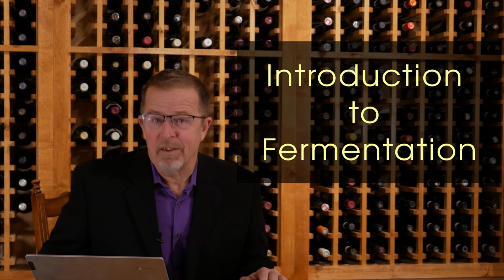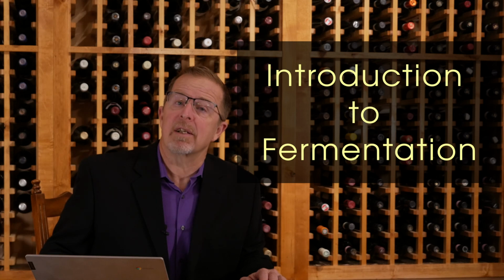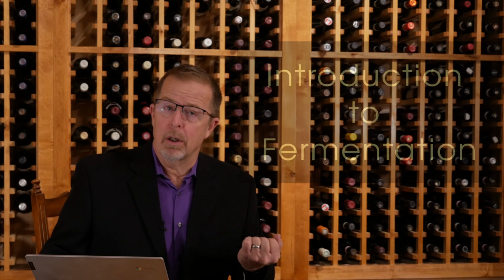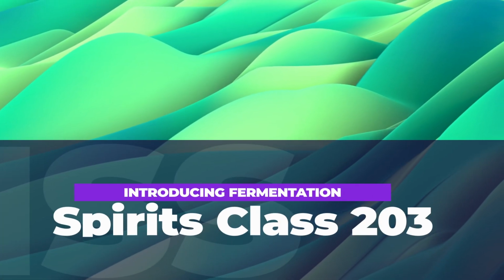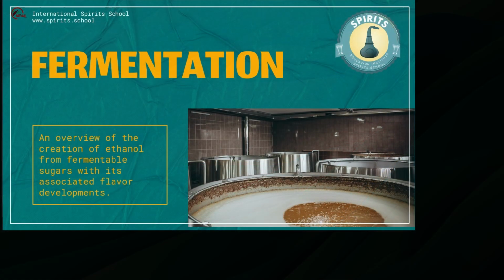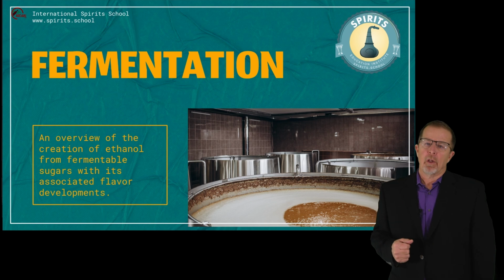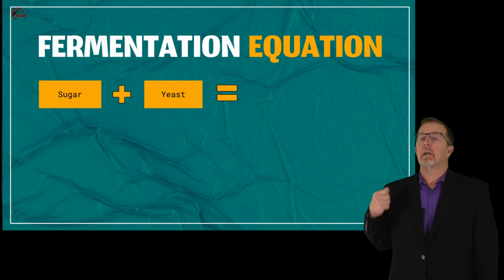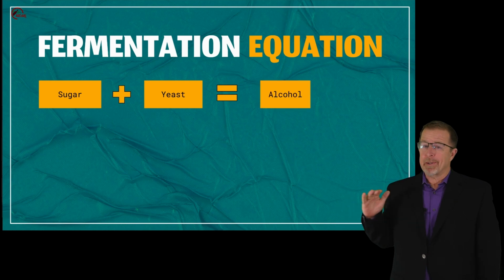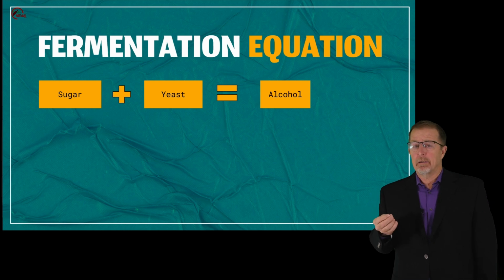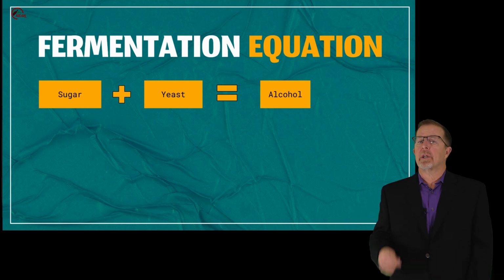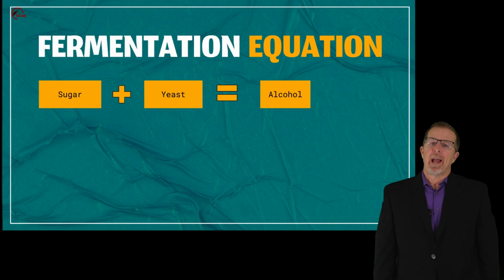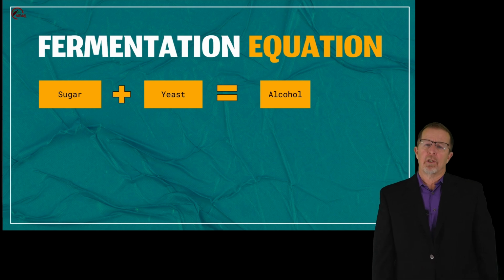But for our purposes, this video simply introduces the process in which yeasts consume sugar and produce ethanol as a waste product. So at its most basic level, we have the simple fermentation equation of sugar plus yeast giving alcohol. Again, without fermentation, there is nothing to distill. Distillation does not create alcohol, it only concentrates it. And here, when we say alcohol, we are talking about alcohol in a liquid solution.